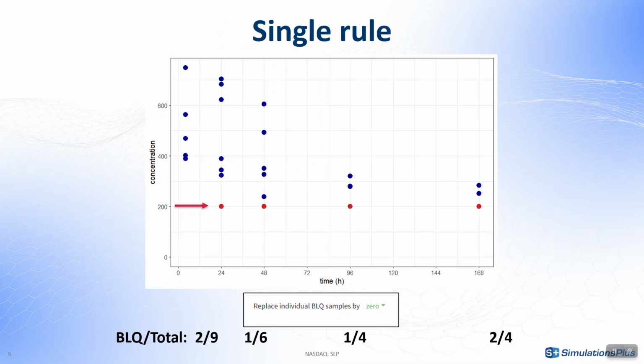First, I can choose to use a single rule to replace my BLQ samples. Here I'm replacing them by 0, and then all of the time points will be included in the calculation of the mean profile. Note that at the last time point, half the data points are BLQ, so we might have less confidence in that data point.